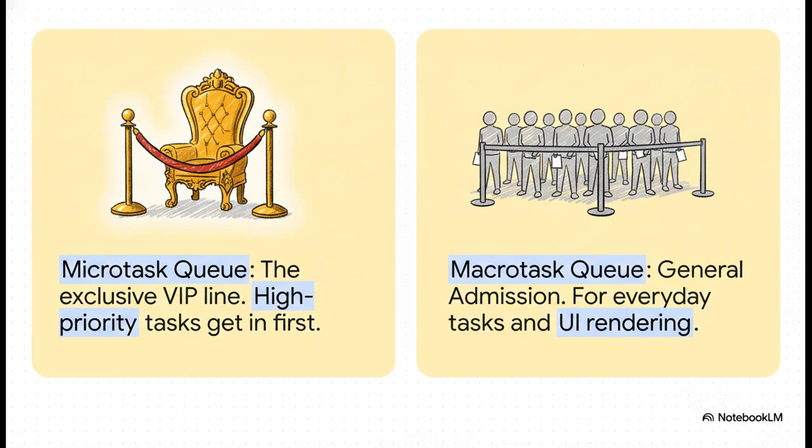And this slide lays it out perfectly. These are the two lines. On the right, you've got the Macrotask queue. Think of this as general admission for all the everyday tasks. And on the left, you have the Microtask queue. This, my friends, is the exclusive VIP line.